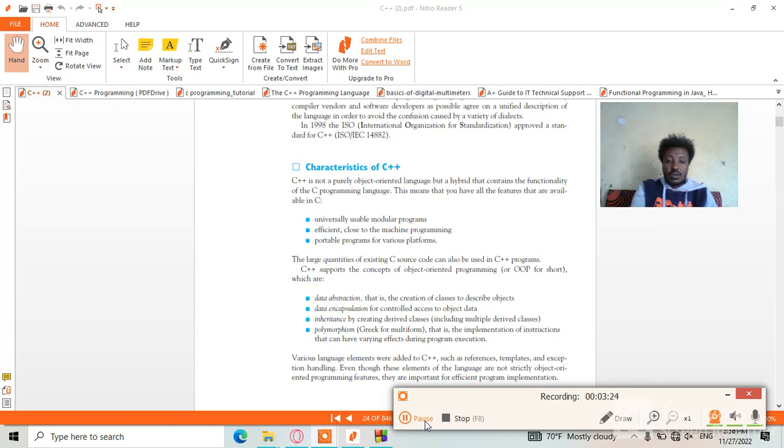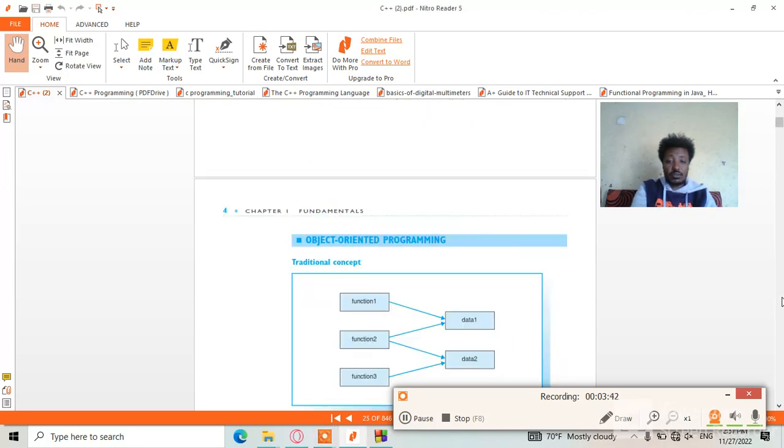Polymorphism is a Greek word, which means multiform. Polymorphism means the implementation of instructions that can have varying effects during program execution, which we can call it, we can call it encapsulation, not polymorphism.